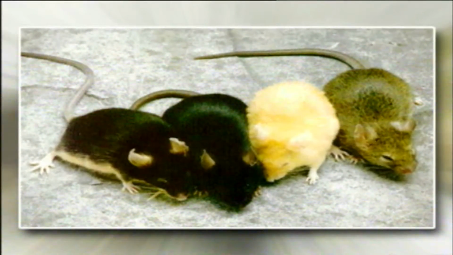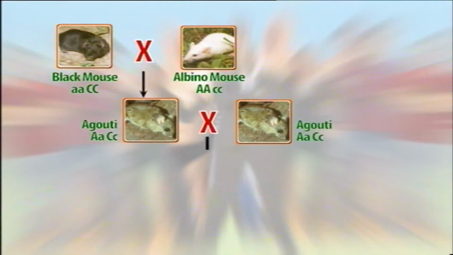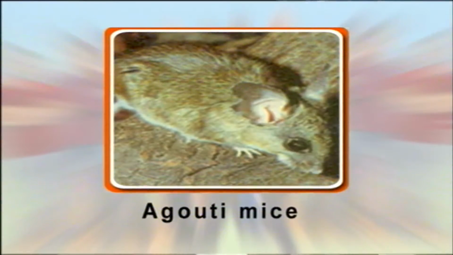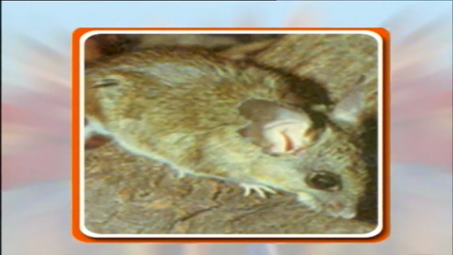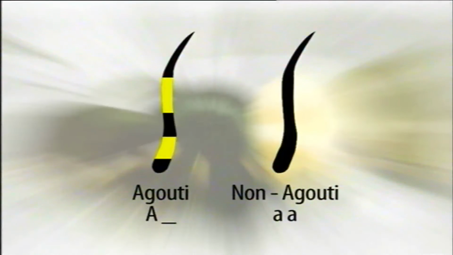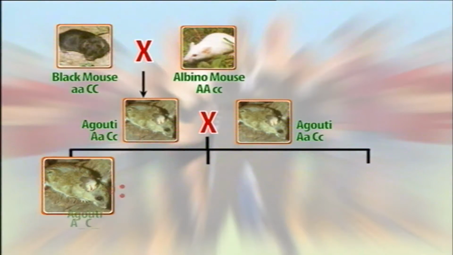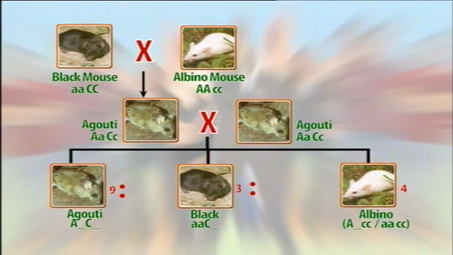in mice. When a pure breeding black mouse is crossed with a pure breeding albino mouse, all of the offspring are agouti. What is agouti? Agouti is an overall grayish color with a brindled appearance. The effect is caused by a band of yellow on the otherwise dark hair shaft. When the F1 agouti mice are crossed with each other, agouti, black and albino offspring appear in the F2 generation in the ratio of 9:3:4.